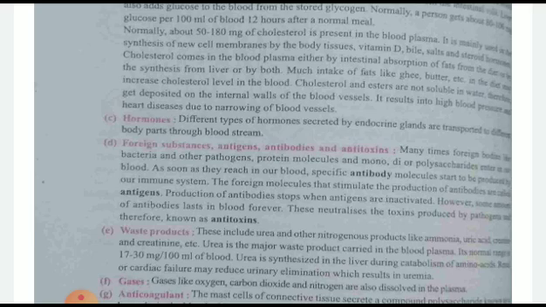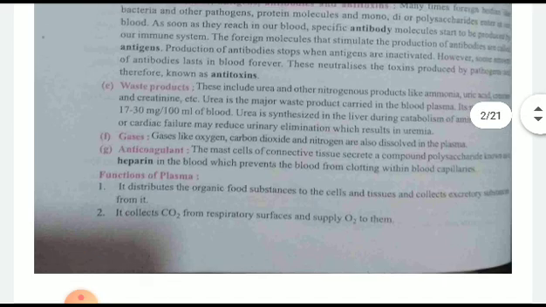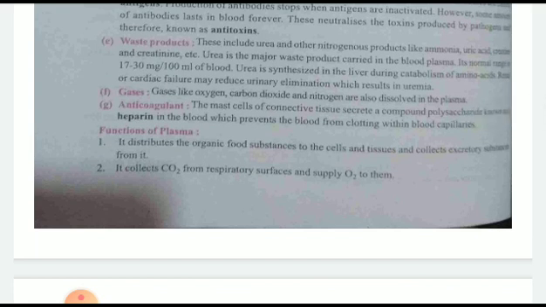Children, there are many types of foreign bodies like bacteria and other pathogens. Specific antibodies are there that produce immunity. However, some amount of antibodies lasts in the blood forever, neutralizes the toxins and pathogens, and is called antitoxin. Waste products include urea, nitrogenous products, and ammonia. Cardiac failure may reduce urinary elimination, which results in uremia.